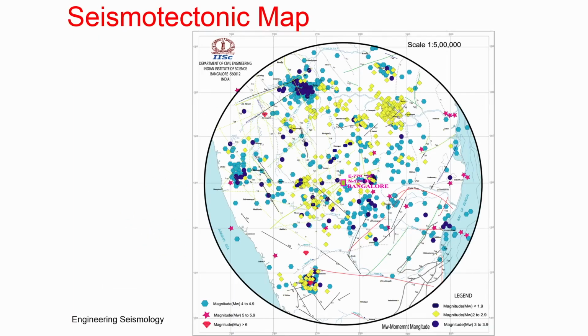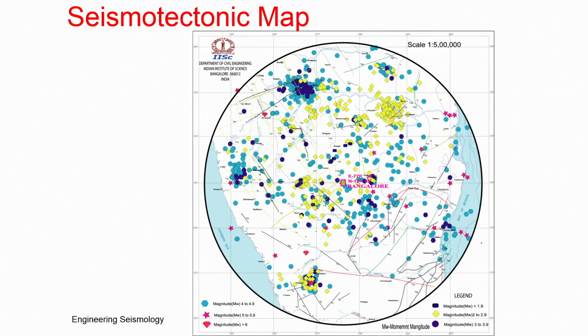So once you decluster the data, the remaining data you can plot on the source map you prepared earlier, and now you have a seismotectonic map which consists of the seismotectonic parameters and the seismic data. That map is called a complete seismotectonic map, ready for hazard analysis. This is the seismotectonic map, this is the study area Bangalore, seismic study area. You can see the scale of the map, the legend, and the source details; all the information has to be prepared. This is a typical seismotectonic map prepared by me for the Bangalore microzonation work.